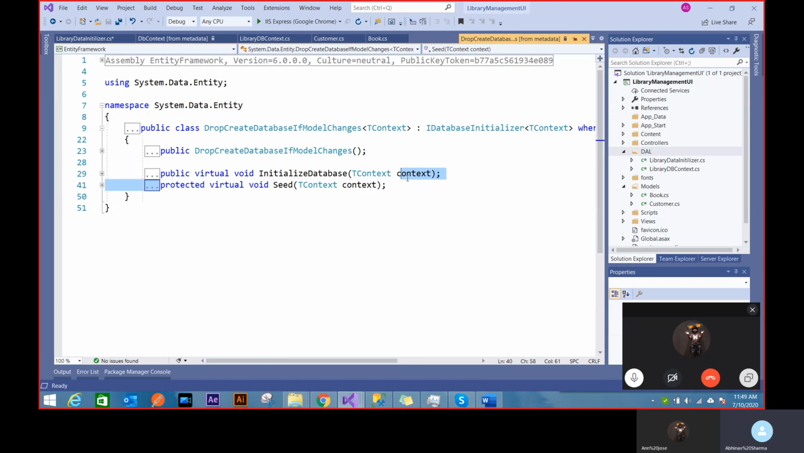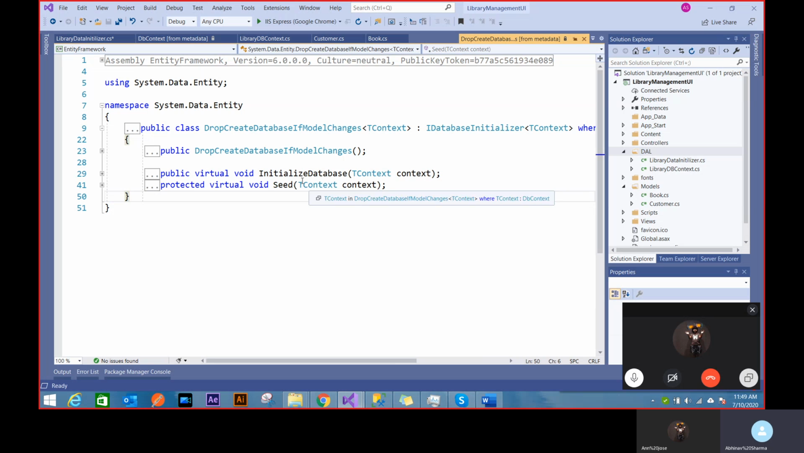Because this is a virtual thing. So I can just copy this, and this is a T context, so it's a generic. T context basically means this can take any class of DB context type. You see the where T context is DB context. So that's how you create generic parameters. That's called generic.